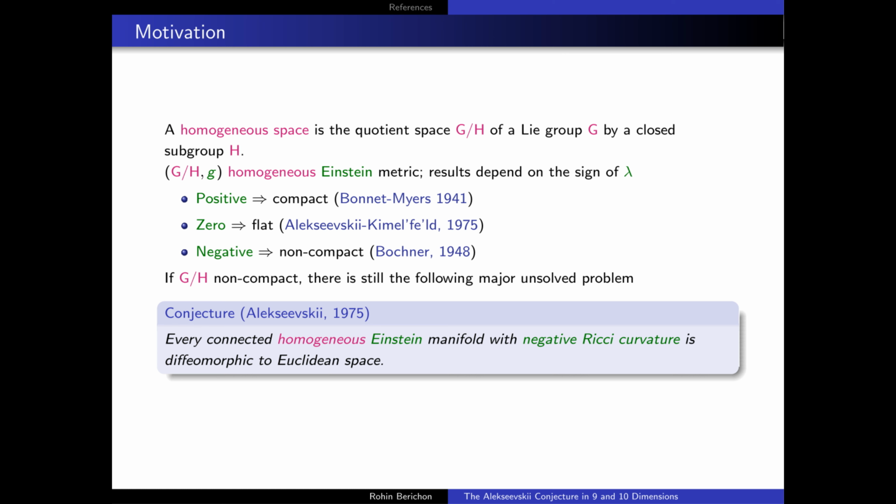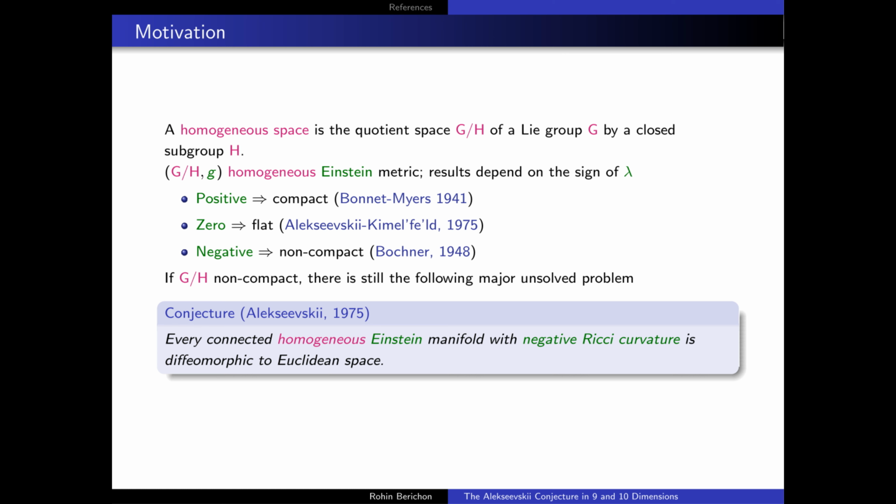Already in the first two cases, we attained quite a lot of information. In the first case, we attained that our manifold is compact and that it has finite fundamental group. In the second case, we find that our manifold is actually just the product of Euclidean space and a flat torus. But in the last case, we don't have quite the same sort of result. All we have is that our manifold is non-compact.